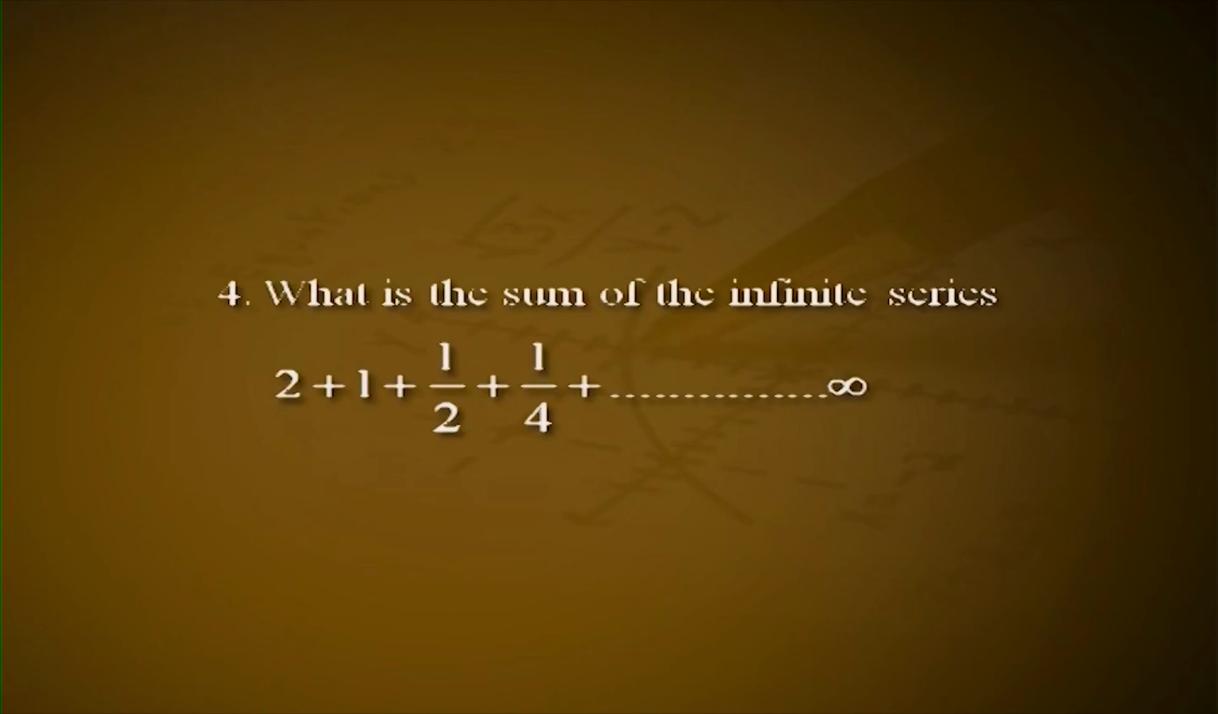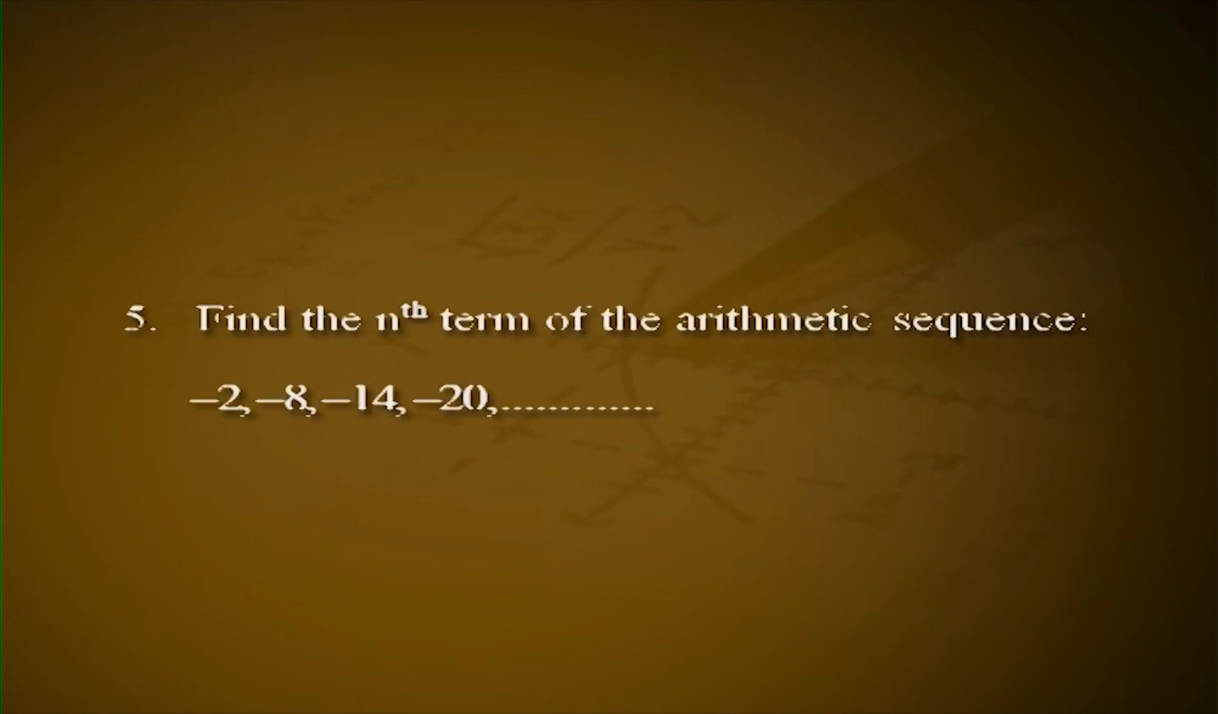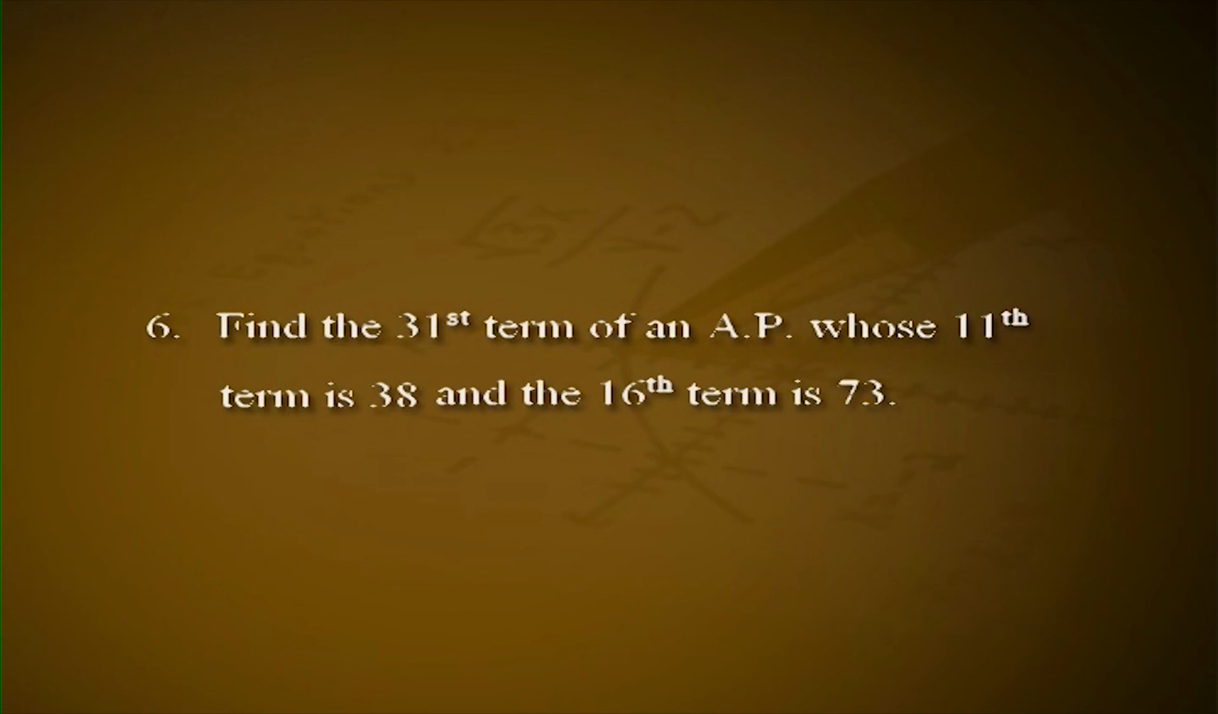Problem number 4. What is the sum of the infinite series 2 plus 1 plus 1 by 2 plus 1 by 4 plus and so on up to infinity? Problem number 5. Find the nth term of the arithmetic sequence minus 2, minus 8, minus 14, minus 20, and so on. Sixth one. Find the 31st term of an arithmetic progression whose 11th term is 38 and the 16th term is 73. Seventh one. Find the sum of the geometric series 18 plus 6 plus 2 plus and so on.